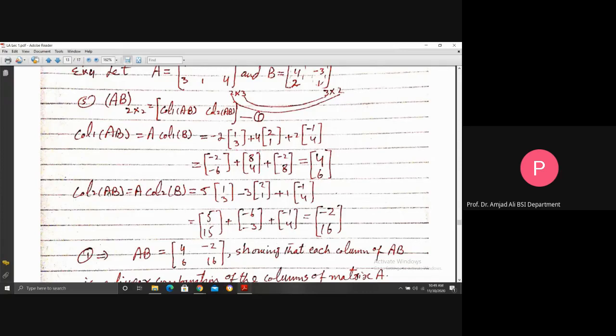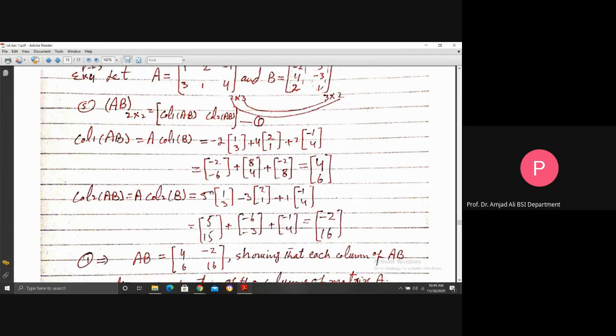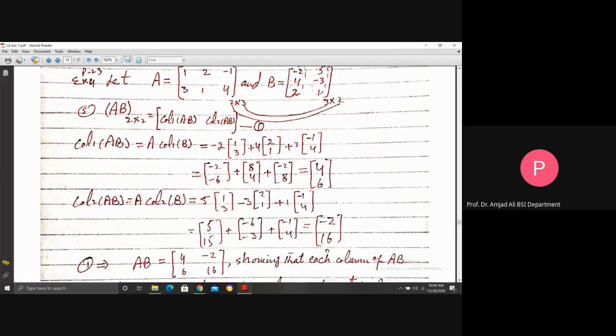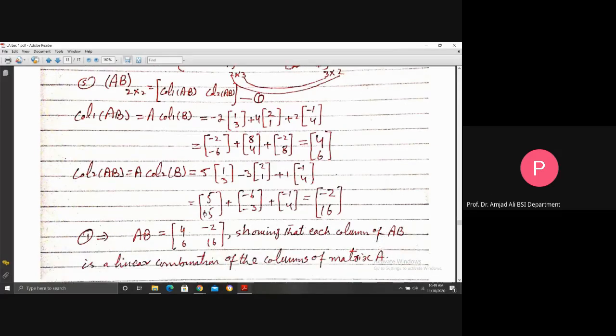Similarly, column 2 of AB is equal to A times column 2 of B. Now choose column 2 of B, which is this one: 5, minus 3, 1. Now 5, the first entry, into first column, minus 3 into second column, 1 into third column is written like here. Multiply and add, you will get minus 2, 16. It will be the second column of the product AB.